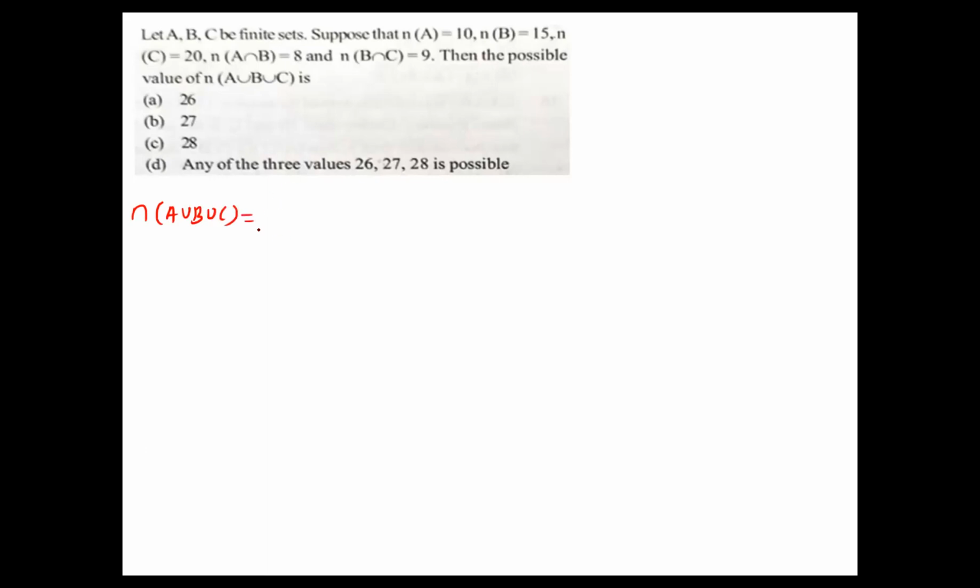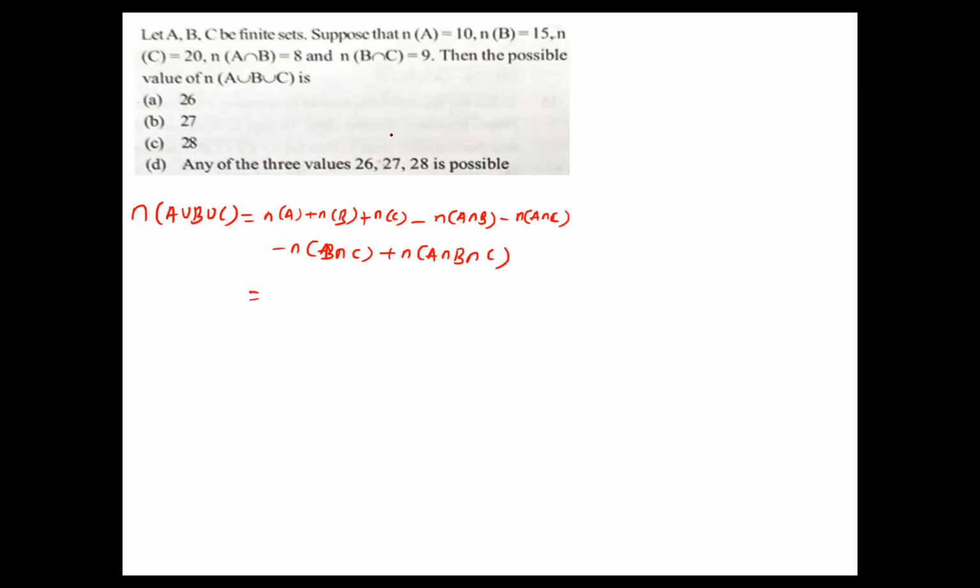What is the formula? n of A plus n of B plus n of C minus n of A intersection B minus n of A intersection C minus n of B intersection C plus n of A intersection B intersection C. Okay, now what is the n of A value?